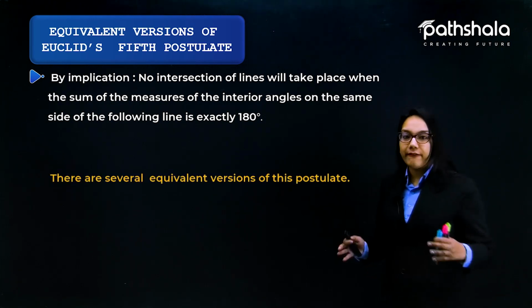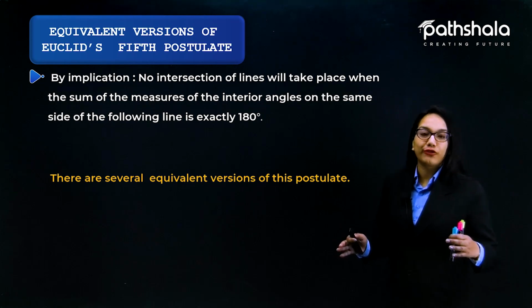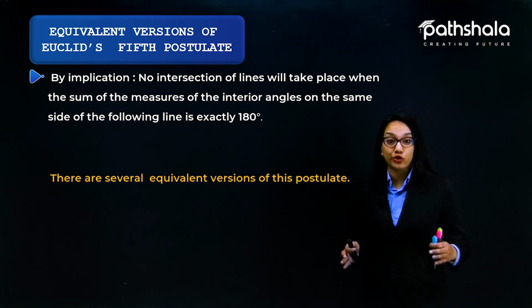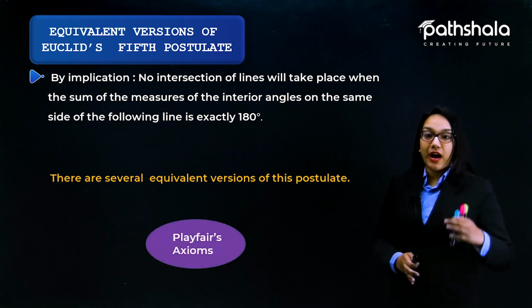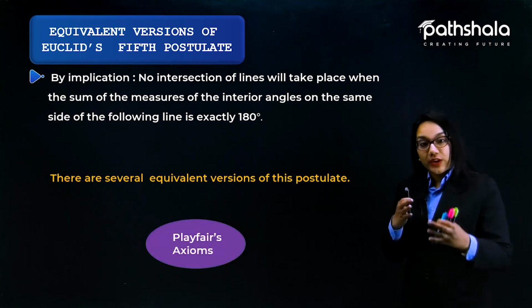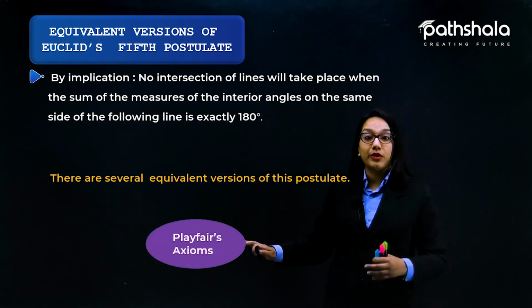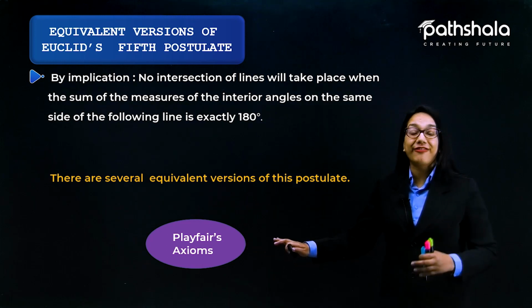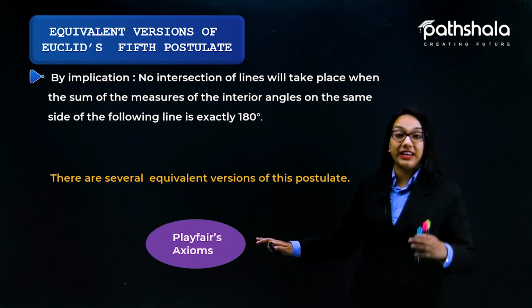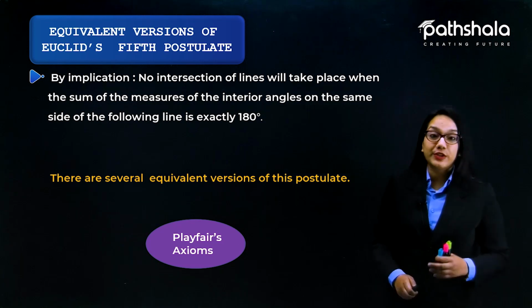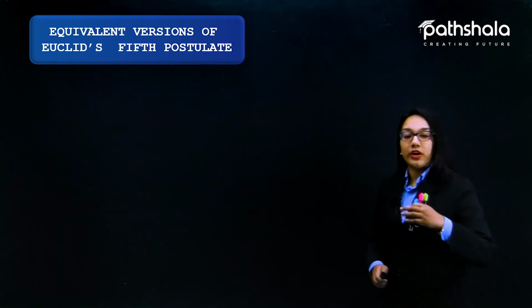Furthermore, there are several equivalent versions of this fifth postulate, and one of them is Playfair's axiom, because the Playfair axiom is an equivalent version of this postulate.